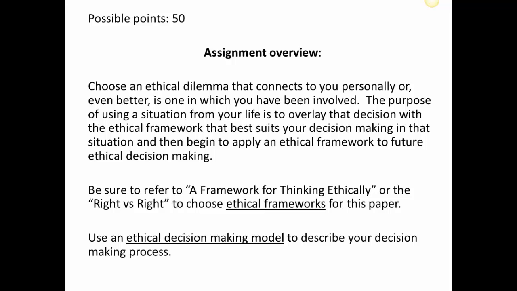The purpose of using a situation from your life is to overlay that decision with the ethical framework that best suits your decision-making in that situation, and then begin to apply an ethical framework to future ethical decision-making. Be sure to refer to a framework for thinking ethically or the right versus right documents to choose an ethical framework for this paper. Use an ethical decision-making model to describe your decision-making process.